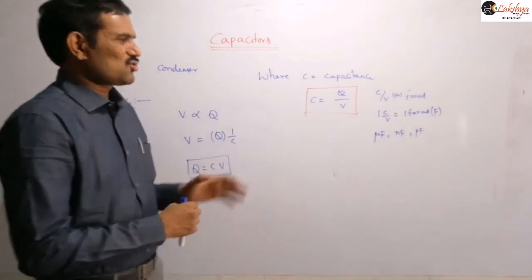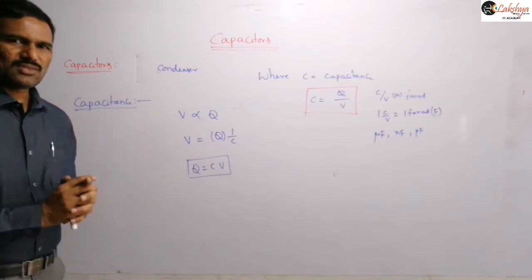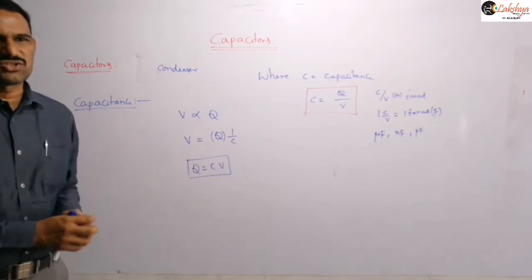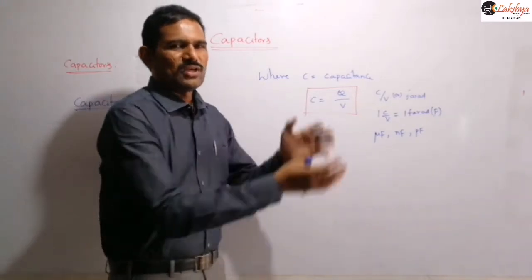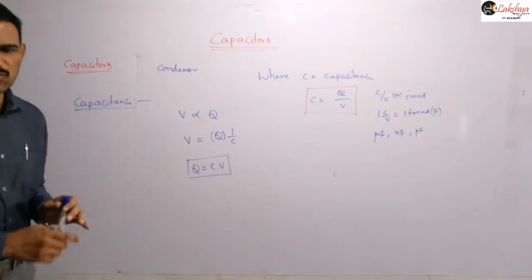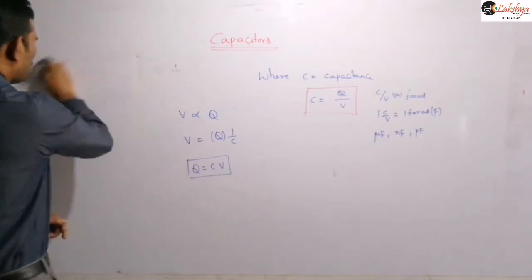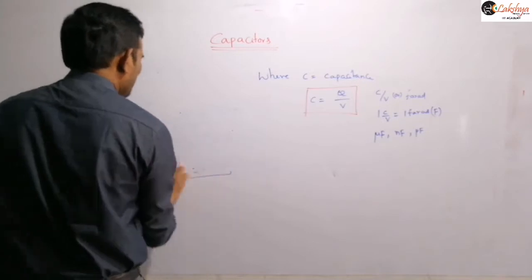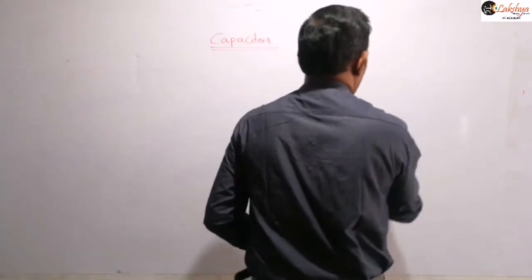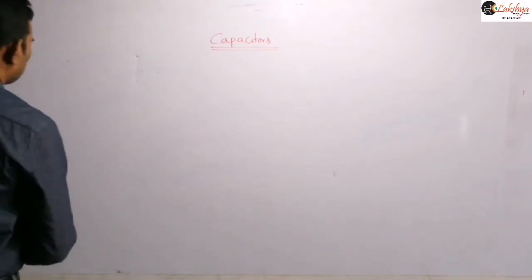So that is about the definition of this capacitance. The definition is clear. It is defined as the ratio of charge to potential or potential difference. And so the capacitance is the ability of the device to store the charge. That means how much amount of charge it can store, that we are measuring in terms of this. Capacitance is a property of the device called capacitor, right? And now let us calculate the capacitance of an isolated capacitor.